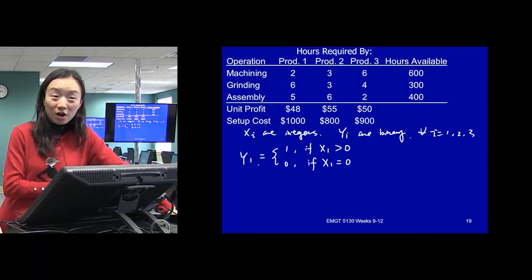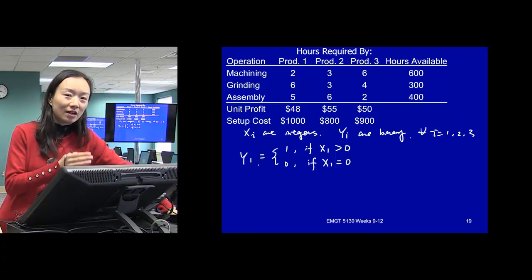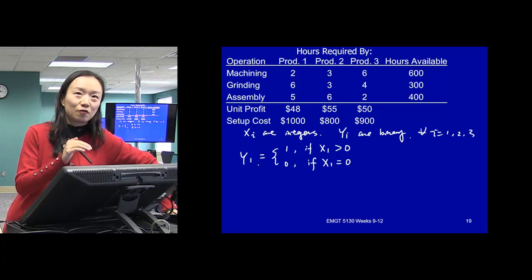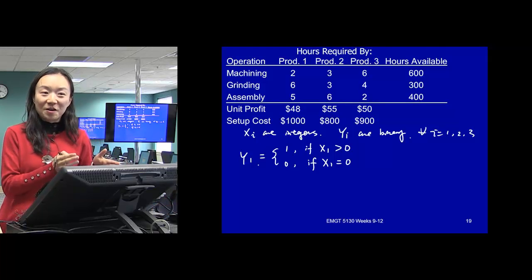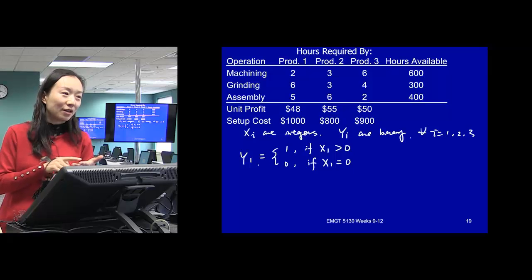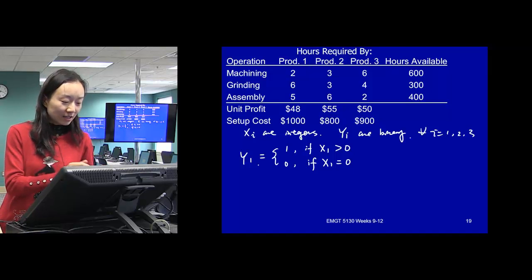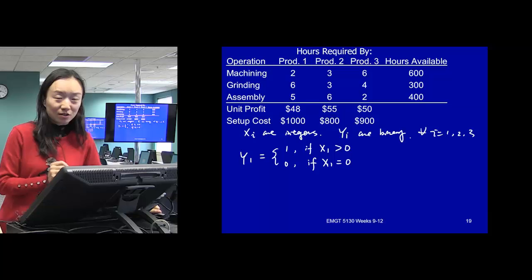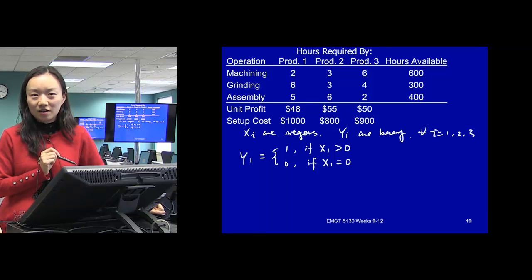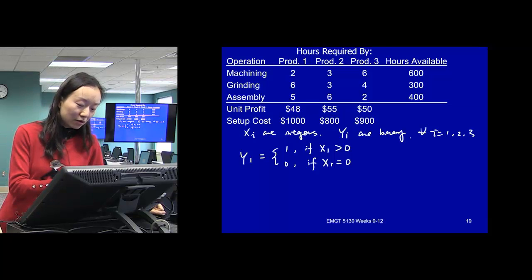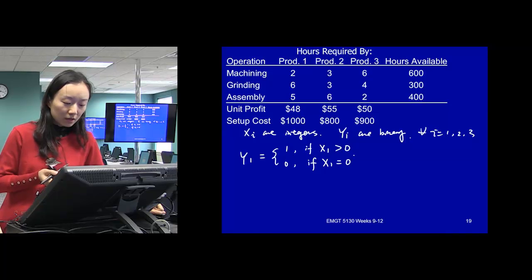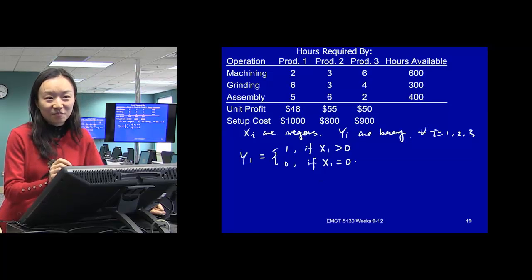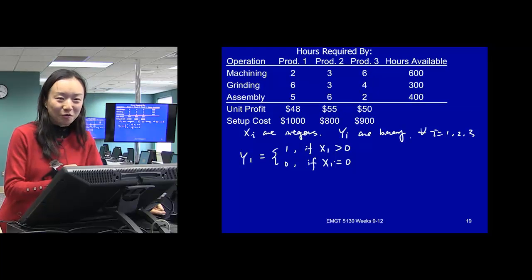And this is a little more complex than the one that we just talked about. Say, project 4 cannot be chosen if 5 is also chosen. It's similar, but in that case, both are binary variables, right? In this case, y is a binary, but x is non-binary, which means it can go to 1, 2, 3, 4, 5, 6 all the way. But let's think about, if x1 is binary, what happens?